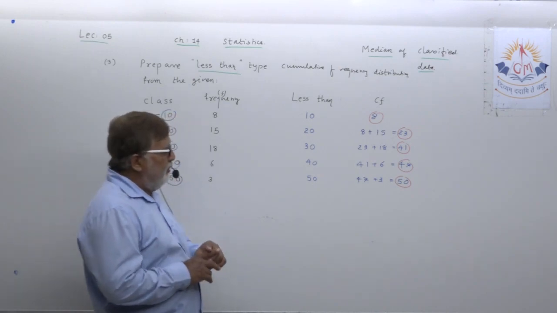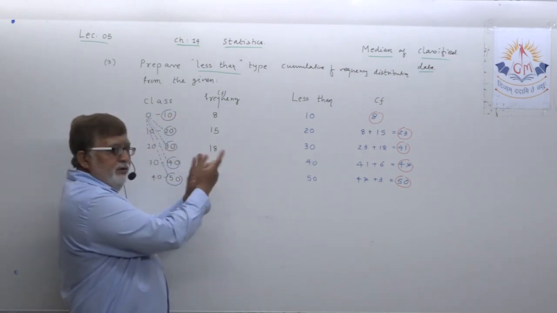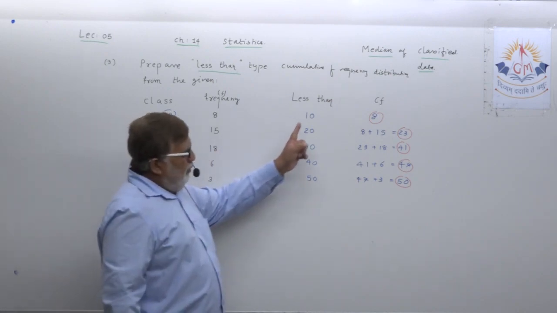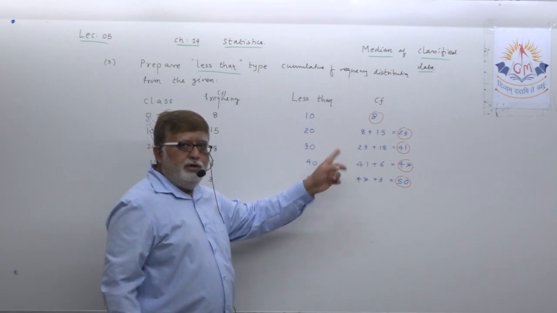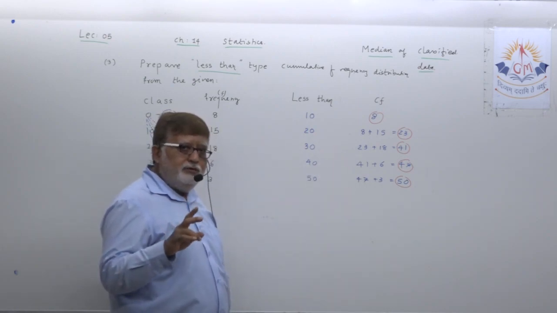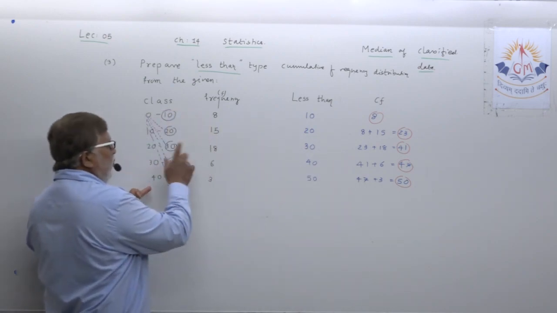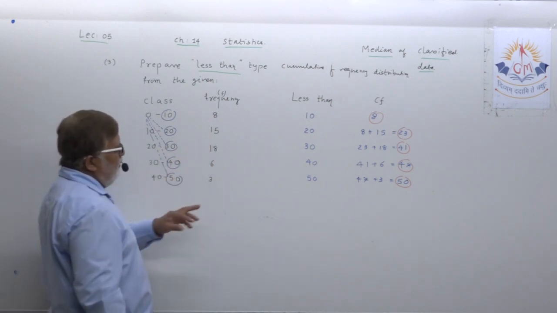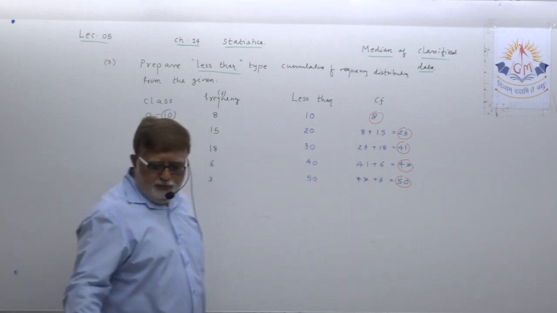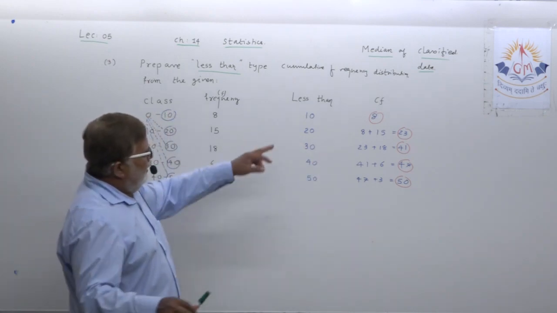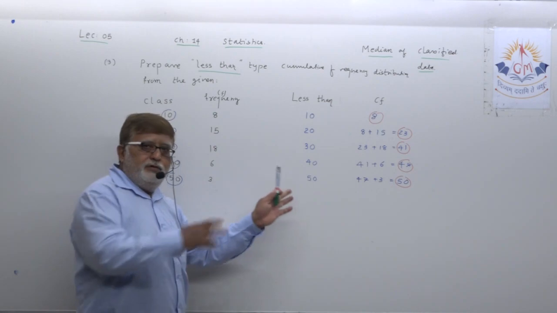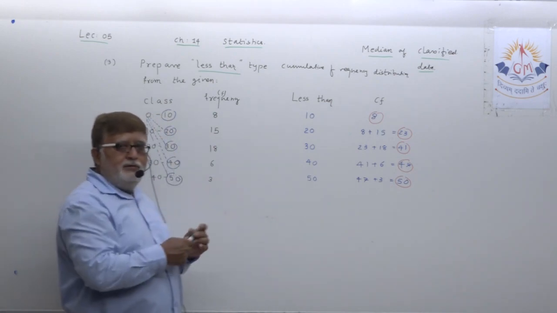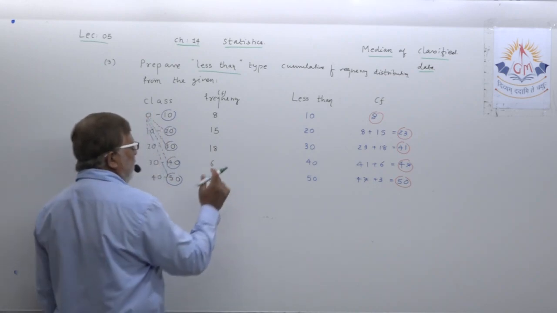Try to understand the reverse process of this. If a less than type cumulative frequency distribution is given, how to prepare the frequency distribution? Suppose I give you this way, less than type, and I ask you to convert this less than type into a frequency distribution and then find the median. So what, dear student, do you have to do?